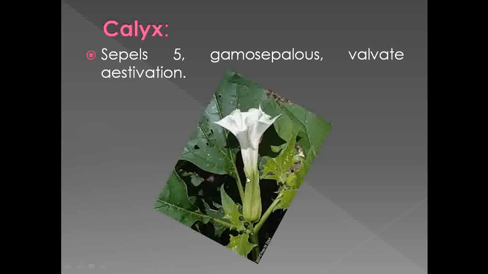They can form a calyx tube, that's why they are fused one. We call it gamosepalous. And if you observe here the aestivation, the sepals are in front of each other, that's why it shows presence of valvate aestivation. Okay, so this is about the calyx which is observed in Dhatura metal.